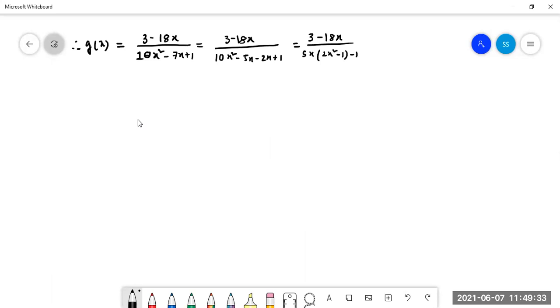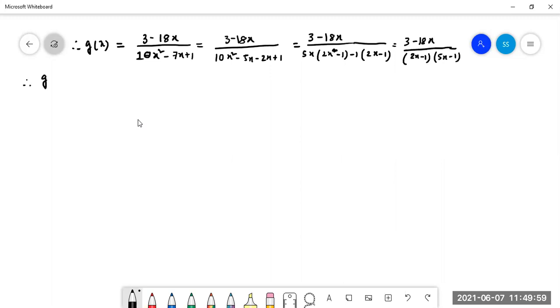If we take common minus 1 from here, then here also it is 2x minus 1. So it can be written that (3 minus 18x) by (2x minus 1) into (5x minus 1). Right? Can you write this?